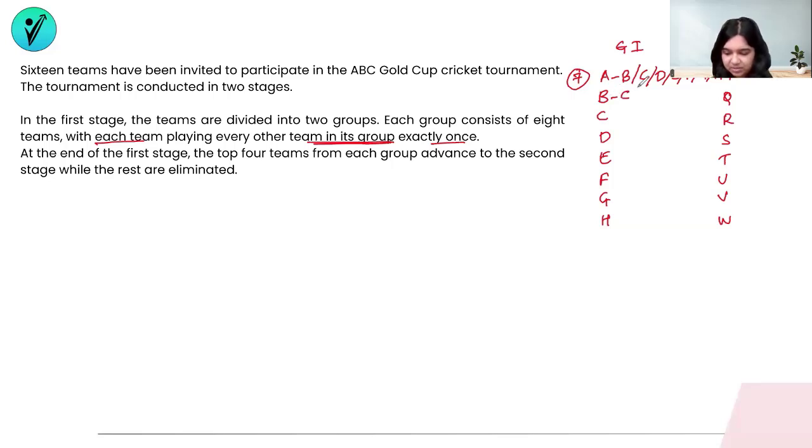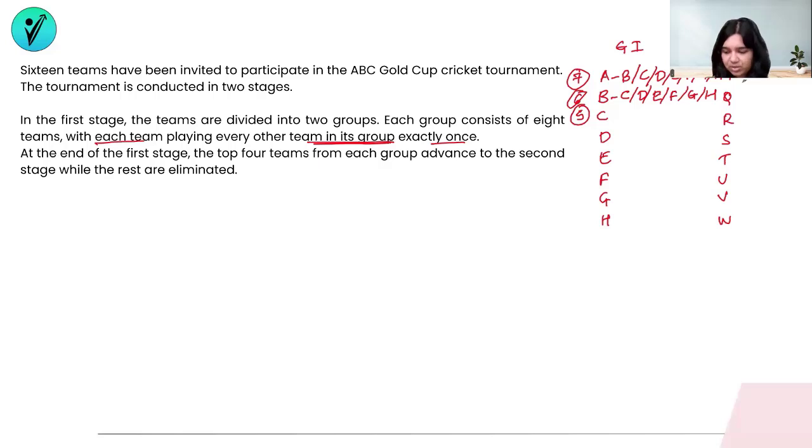So B has played with C, D, E, F, G, and H. These matches have not been counted anywhere so far, which again tells me that B has played another 6 fresh matches apart from the match between A and B. If I go to C, then C will have played a match with D, E, F, G, and H. So C's matches will be 5, other than the matches played with A and with B. This is how we're going to list down all the matches played for all the teams. And this is how we understand that each team has played with every other team exactly once from the group itself. Likewise, we have group 2 as well.